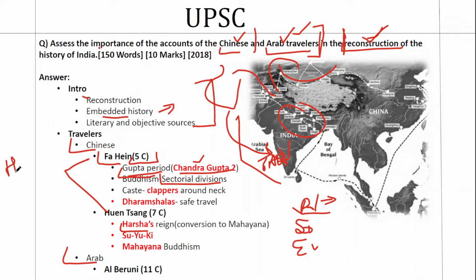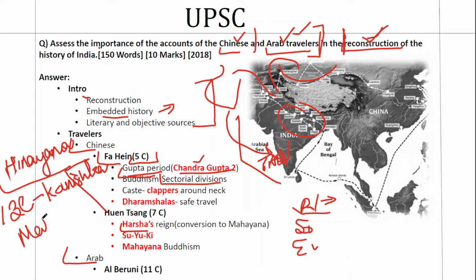When Buddhism emerged, the older form was Hinayana Buddhism. Then in the 1st century BC, during the period of Kanishka, Mahayana Buddhism emerged, and later on, Mahayana Buddhism dominated.